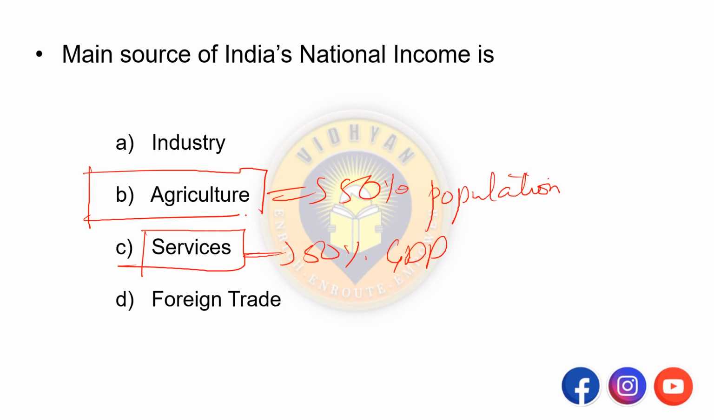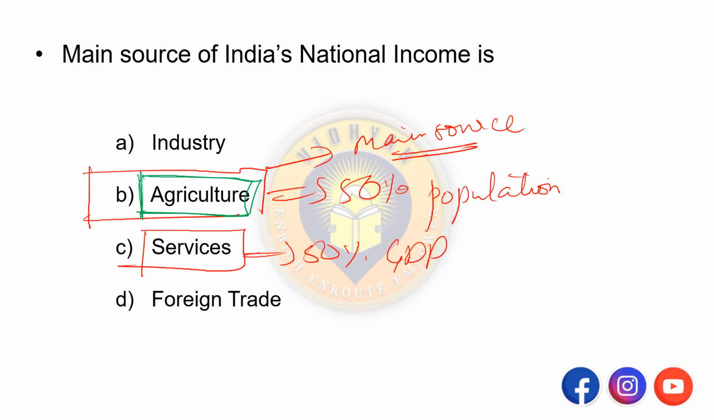Main source is agriculture. So 50% of the population employed by the agriculture, and more number of the people in India are supported by the agriculture. Remember this, main source. Remember this. This is the answer. Whereas services contributes the 50% of the GDP.